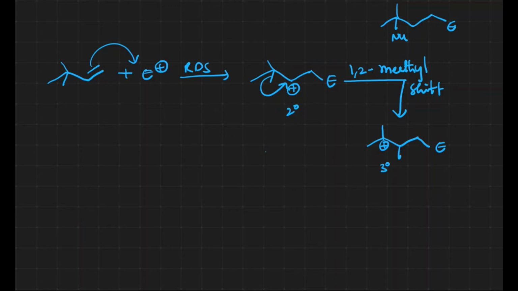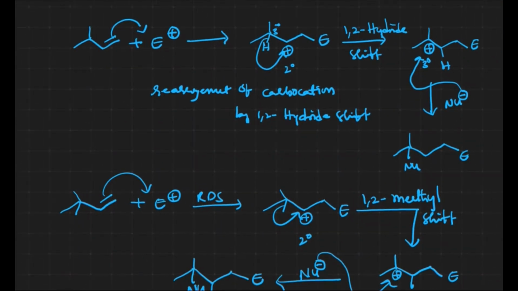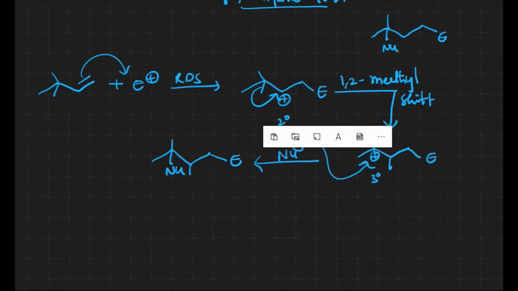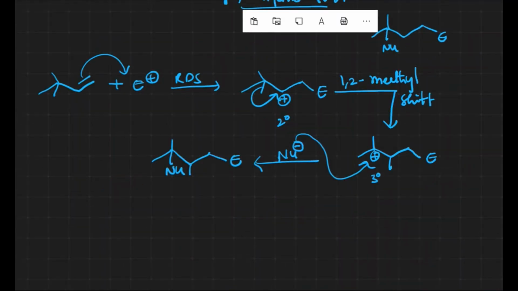In the final step we have the negative part of the reagent, let us assume Nu minus, which attacks there, and finally we get the full addition product of the electrophile and the nucleophile. These are the conditions where we can expect rearrangement of carbocation. In the first case we have seen a hydride shift, and in the second case a methyl shift.